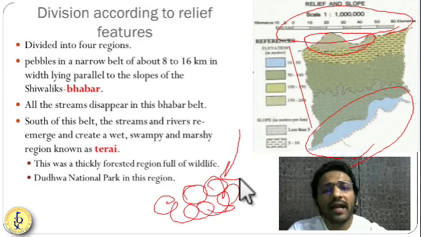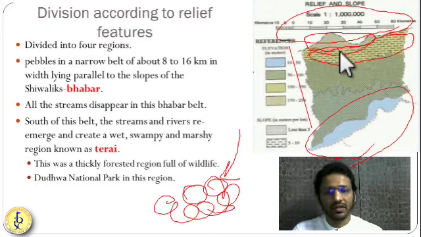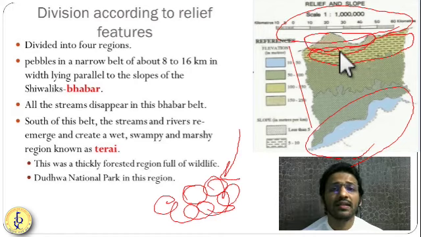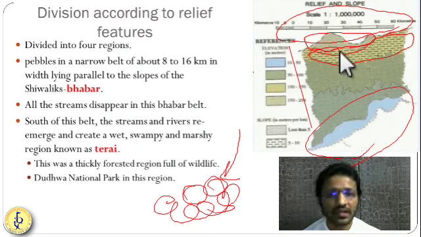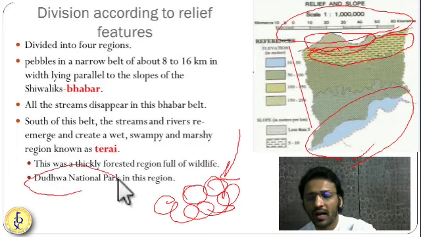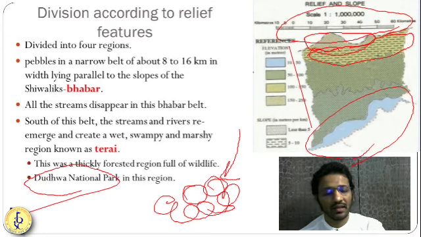Below that, the river deposited little finer deposits. This is known as the Tarai region, specifically in Nepal and Bihar. Here the streams reappear, and this is finer soil. Because streams are reappearing, this region is very marshy and boggy. Lots of marsh and bog you will see in this region. Here you'll have good grasslands, and well-developed forest is also there in the Nepal, Bihar and UP region. In UP you have the Dudhwa National Park in the Tarai region. A huge amount of wildlife you will see in the Tarai region. So this is the second part of the plain, that is Tarai. The first one was Bhabar, the second is Tarai.